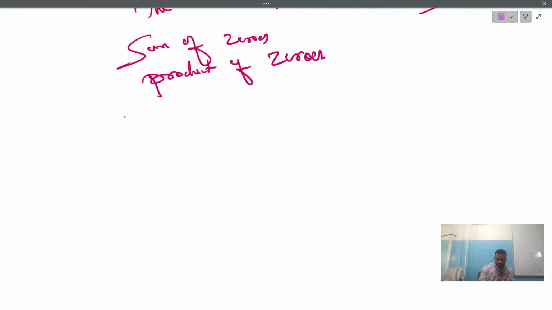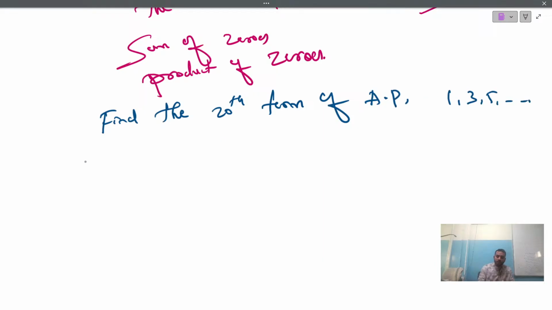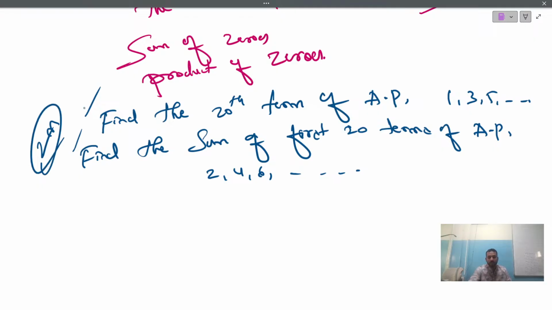One more topic. Find the 20th term of an AP. Let me say 1, 3, 5 and so on. Or find the sum of first 20 terms of an AP. They may give you a question like this. Okay, 2, 4, 6 and so on. Example I am just telling you. So even here you can expect easily 2 marks. Find the nth term, 20th term, 25th term, any term, and find the sum of first 20 terms, any term.